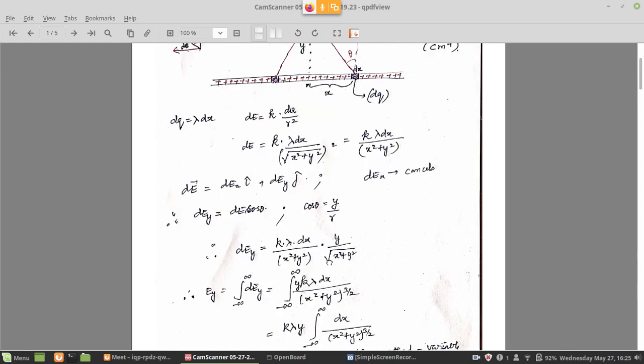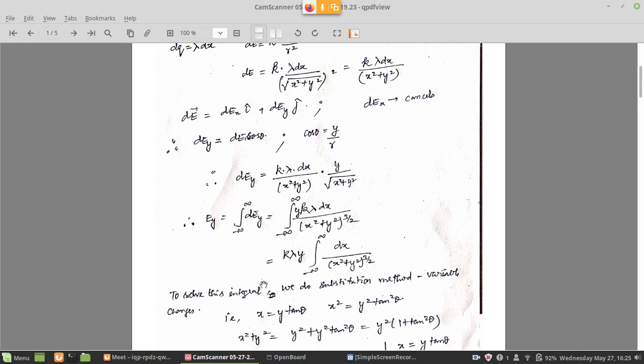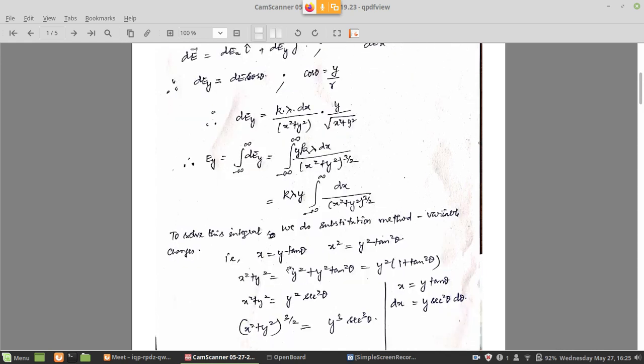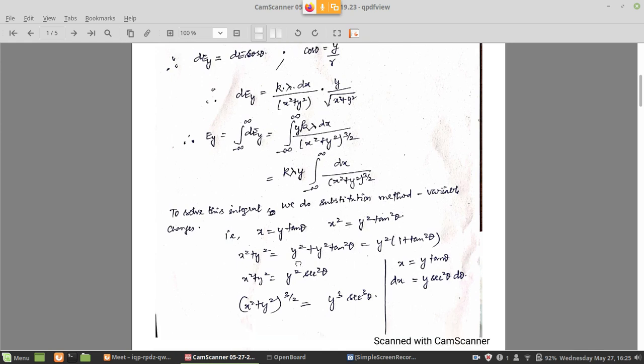So even if the diagram is not satisfying, we can actually use this, because the integration technique itself is that we have to use the trigonometric method. You must have studied it, I think. This is a trigonometric substitution that we have to do to get the solution for the given integral. Otherwise we cannot directly solve this integral. So we are now using the substitution x is equal to y tan theta. So if you do that, x square becomes y square tan square theta.